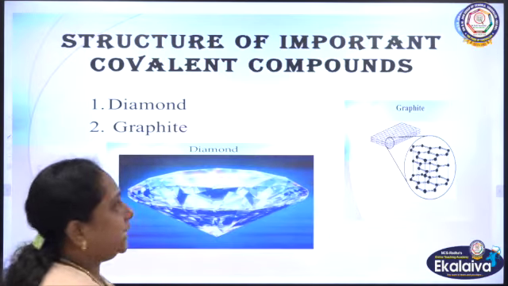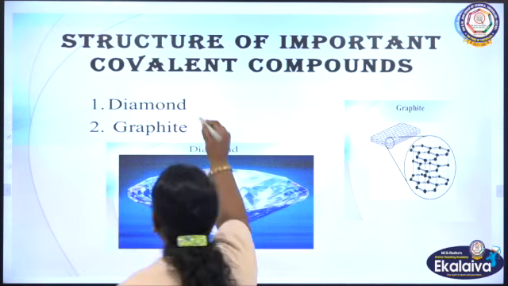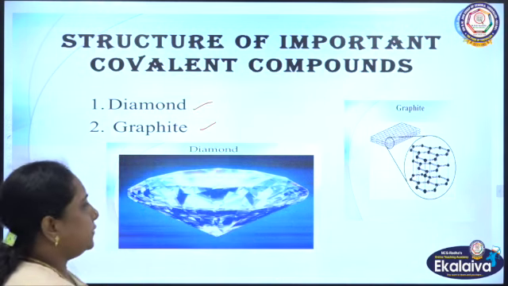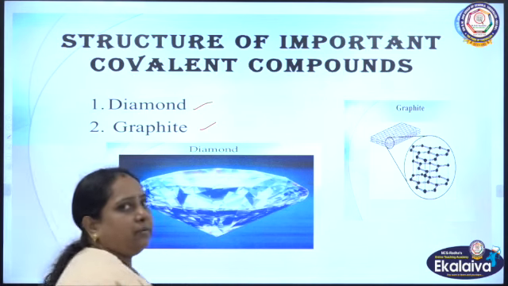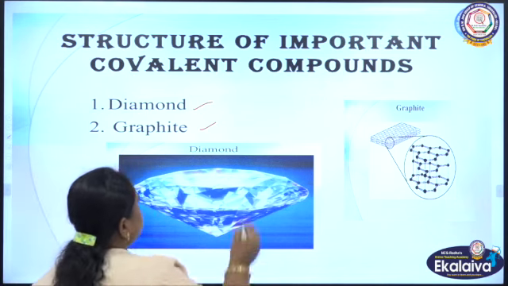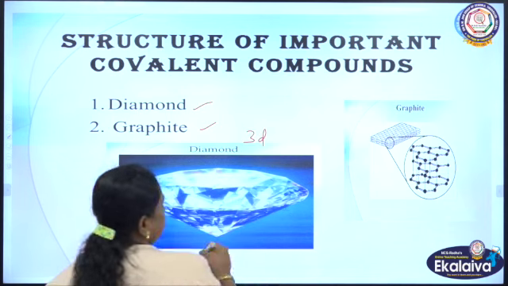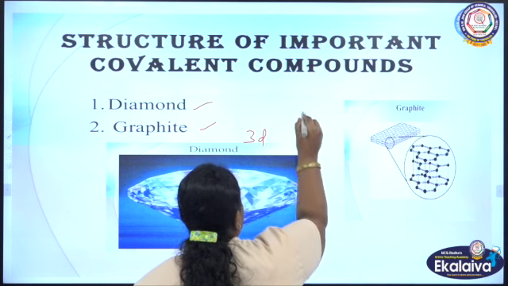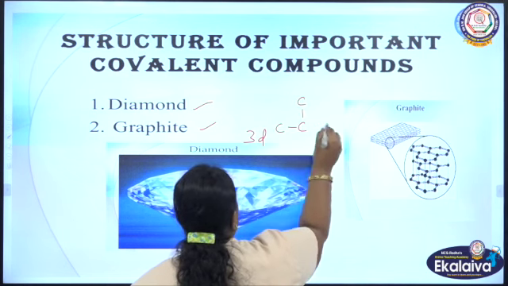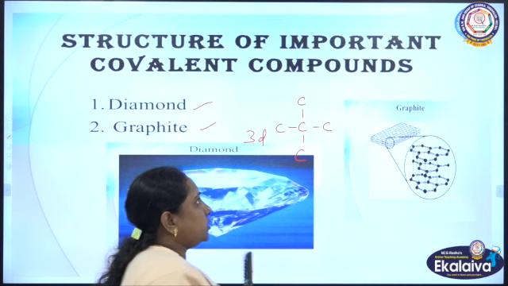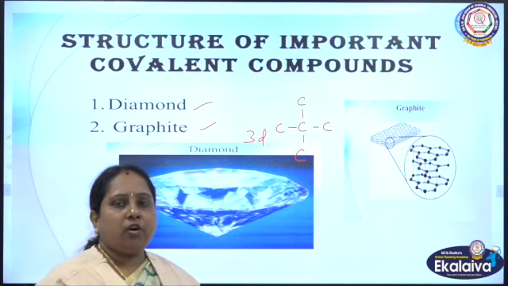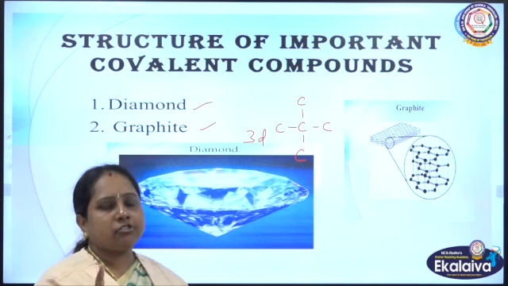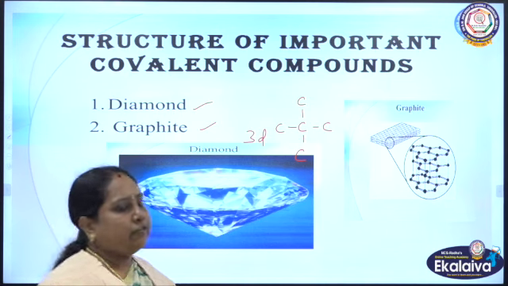Structure of important covalent compounds. As I said, we are going to deal with these two important covalent compounds only: the first one is diamond and the other one is graphite. Diamond has a three-dimensional structure, which means that each carbon atom of diamond is bonded with 4 other carbon atoms. So all the valence shell electrons of carbon are busy in bonding. There are no free electrons, so it is a non-conductor of electricity.